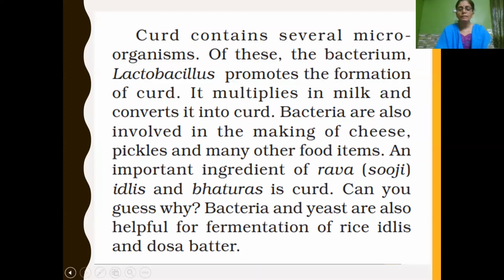Of these, the bacterium, singular, called Lactobacillus, promotes the formation of curd. Got it? So the bacterium called Lactobacillus promotes the formation of curd. Curd is made from milk. So milk only gets converted into curd. And how does this milk get converted into curd?